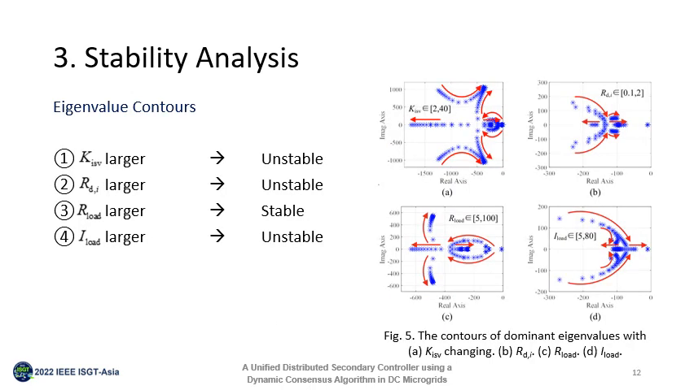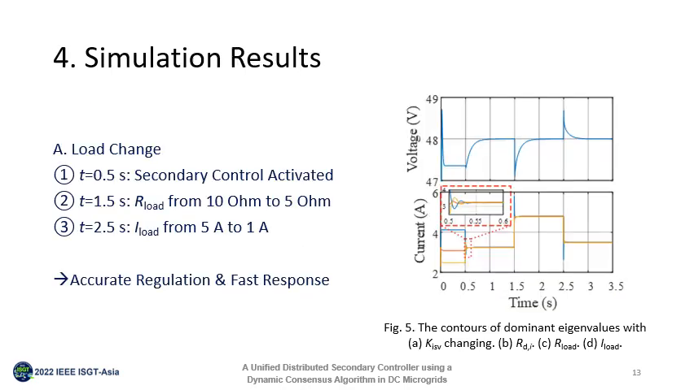Here are some eigenvalue contours of the system. We can see that a larger secondary integral gain, a larger droop gain, or a larger load current could degrade the system's stability. In Part 4, simulation results are shown. In Case A, the proposed secondary controller is activated at 0.5 seconds. The resistive load changes from 10 ohms to 5 ohms at 1.5 seconds, and the current load changes from 5 amps to 1 amp at 2.5 seconds.